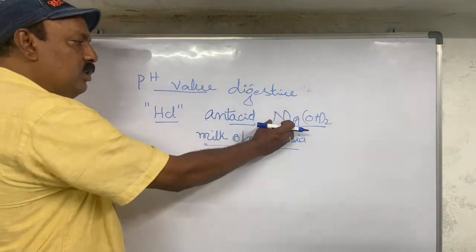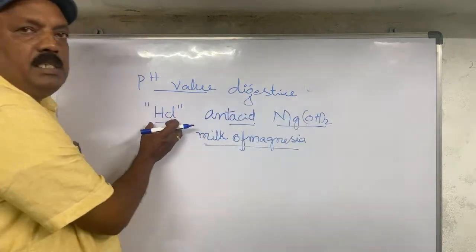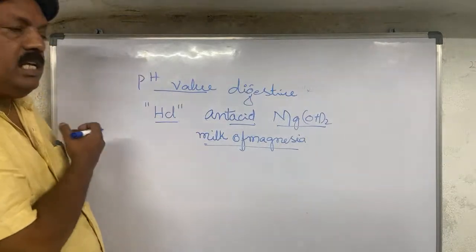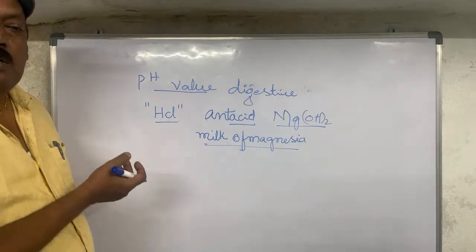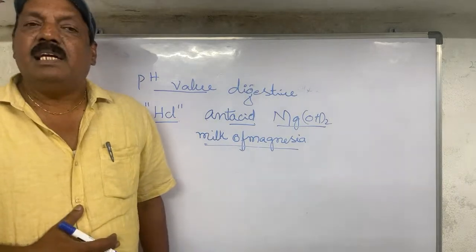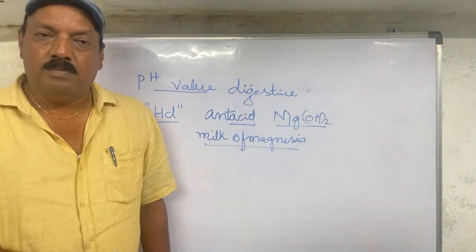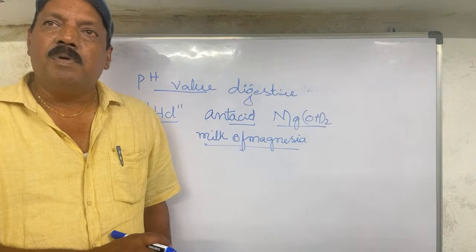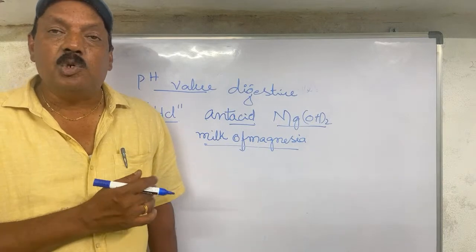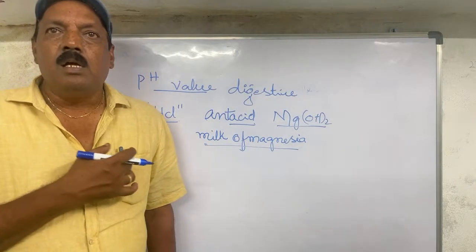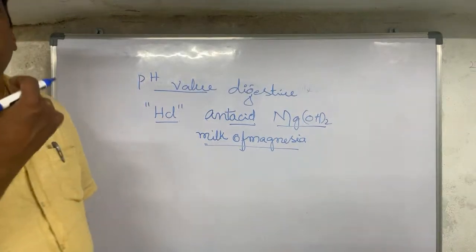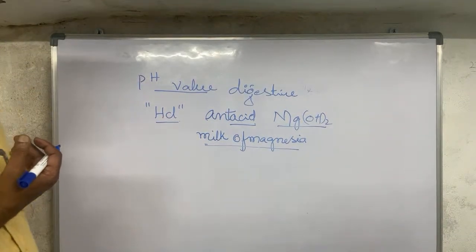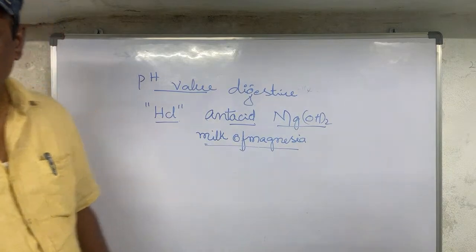The strong base and strong acid react with each other, salt and water come, and the pain and irritation in our body will come down. So we are safe. The pH value shouldn't rise in our body, otherwise there will be a lack of the substances for digestion, the HCl.